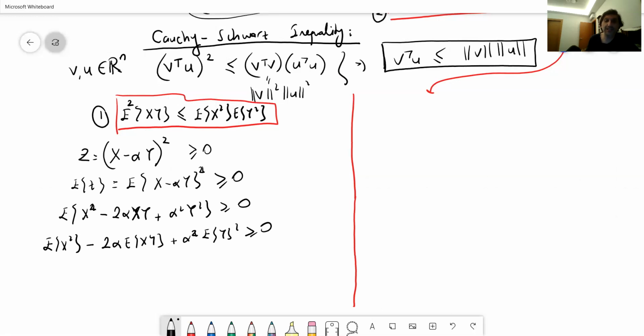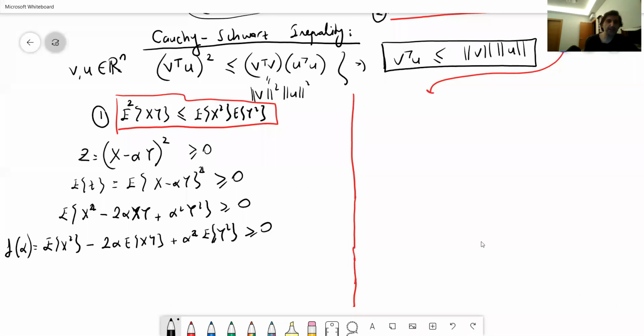So how are we going to do that? Note that now this form is also a function of alpha. At the very beginning, I assumed that alpha is a parameter, but at this point, I take alpha as a function. Why do I take that? Here I take these as constants: alpha y square, expected value of xy, expected value of x square. But for any alpha value, this is necessarily greater than 0, because this is how we derived it.